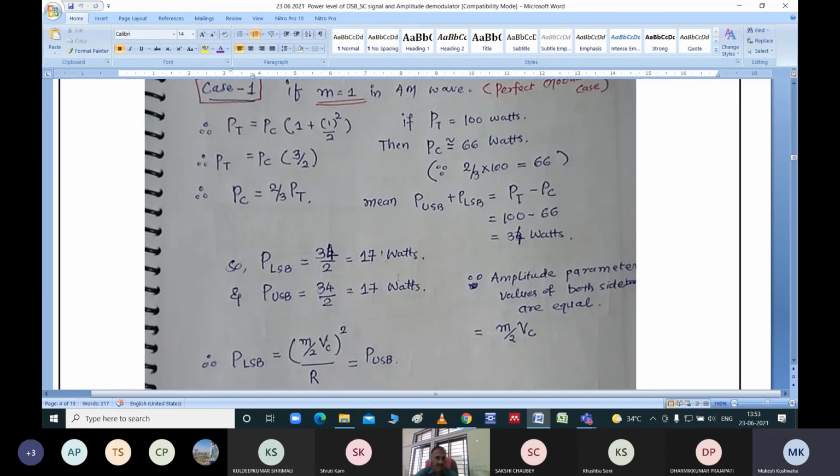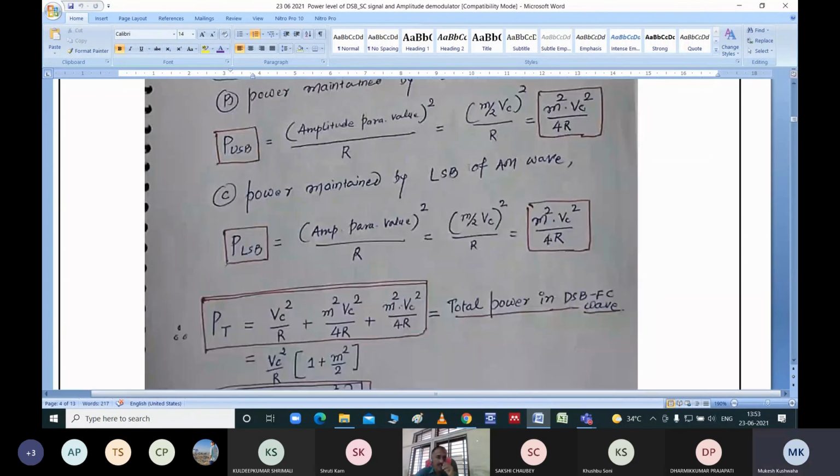Now I will say that 17 plus 17 plus 66. So this is the power given by the upper sideband, power available in the lower sideband, and power available in the carrier. If you sum all the three, then you will get the overall power level of your signal itself. So this is the meaning. And that's why at one stage we have said that the overall modulated signal is nothing but the combination of three small sinusoidal signals.